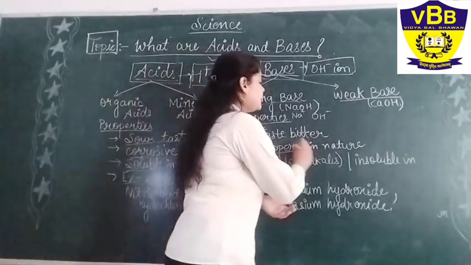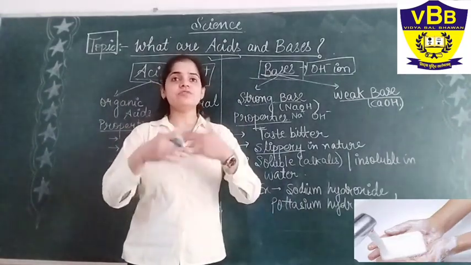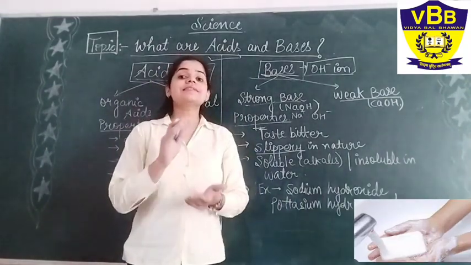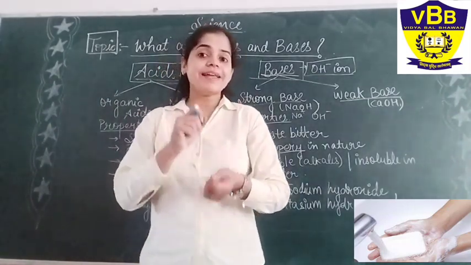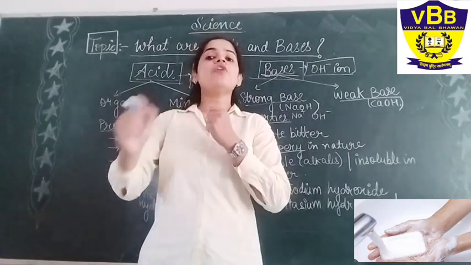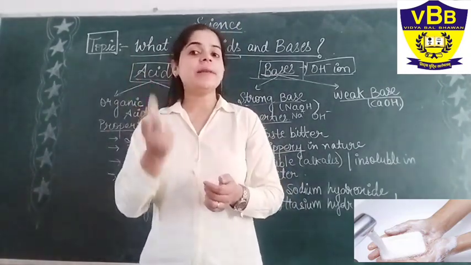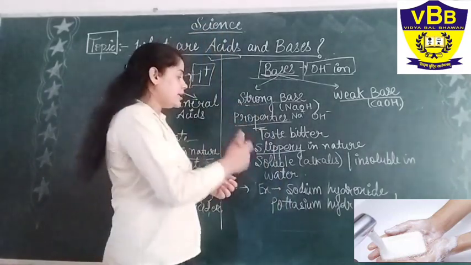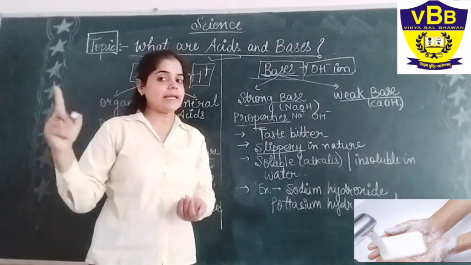Now the next one is slippery in nature. I have already told you that soaps are bases, so soaps are of course slippery in nature. When we wash our hands with soap, they are slippery. Sometimes it falls off from our hands too. Why? Because they are slippery in nature. That's why the next property is that bases are slippery in nature.